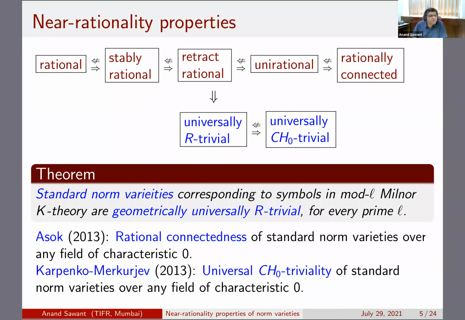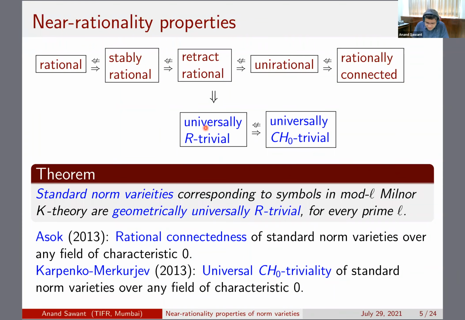So what was known before? It appears in a work of Ashok that these are rationally connected. This is fairly easy to obtain, but what is significantly harder is to show universal Chow naught triviality, and this is done by Karpenko and Merkurjev. It was a question asked by Arvind Ashok whether these standard norm varieties have any of these properties on the top row, or even this one.